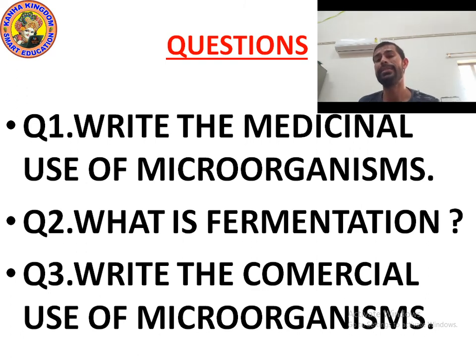These medicines kill or stop the growth of disease causing microorganisms. Such medicines are called antibiotics. These days a number of antibiotics are produced from bacteria and fungi, such as streptomycin, erythromycin, tetracycline.